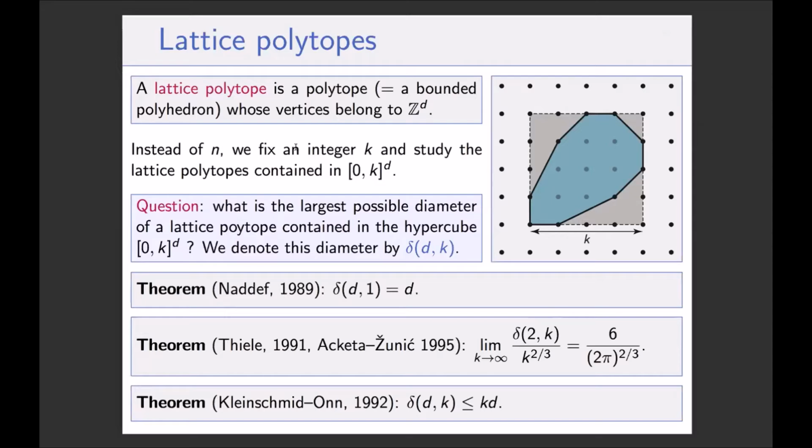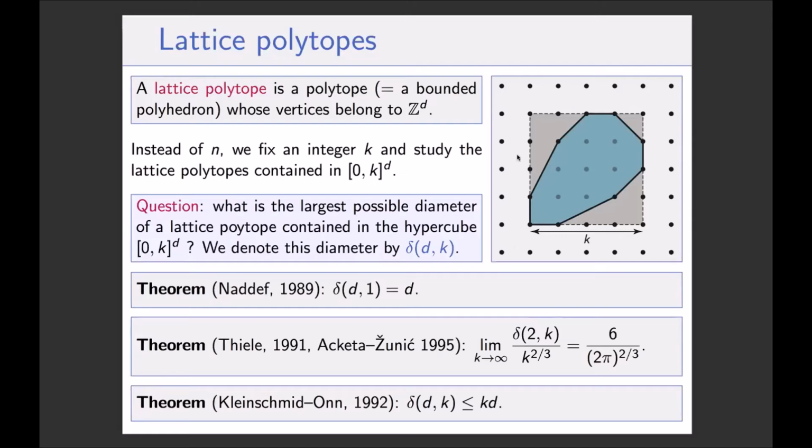And instead of n, we fix an integer k and study the lattice polytopes contained in the hypercube of edge length k, so [0,k] to the d. It's a hypercube whose edges are parallel to the axes of the ambient space. And we want to study the polytopes that are inside this hypercube.